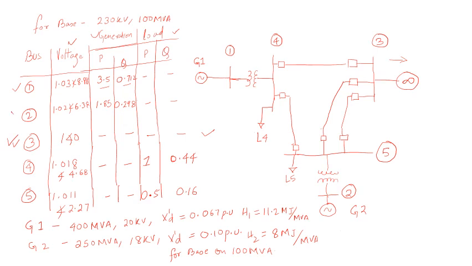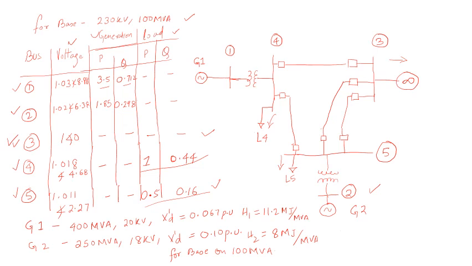Similarly, bus number 2 is also a generating bus, G2 is connected here. And then bus number 4 and 5 are the buses connected to the load. So these are bus number 4 and 5, and they have load values. It is not generating values here. And next are your generators G1 and G2. These are the ratings and given values of the generators, given on the base of this one.